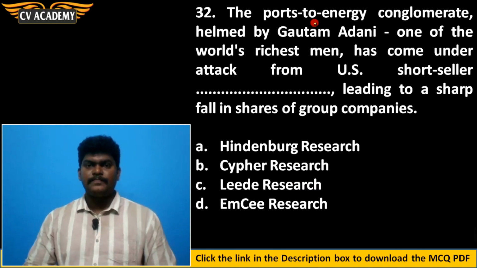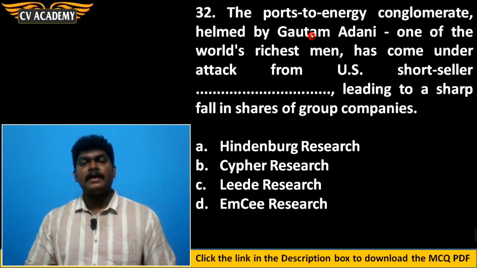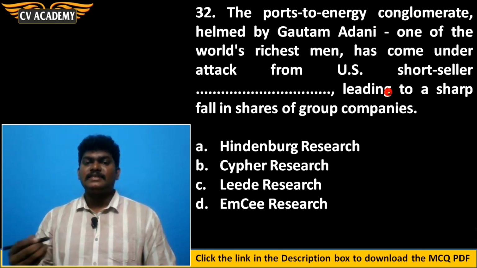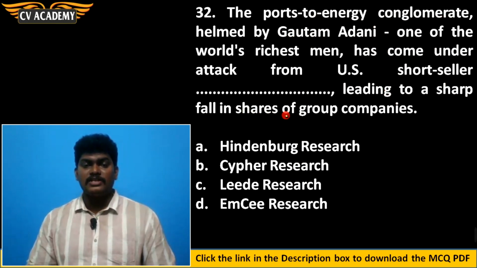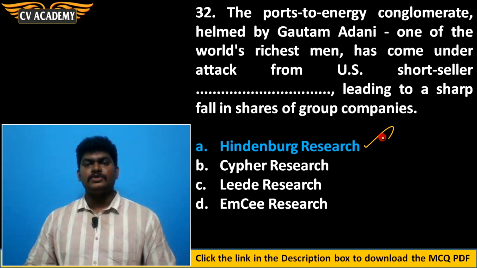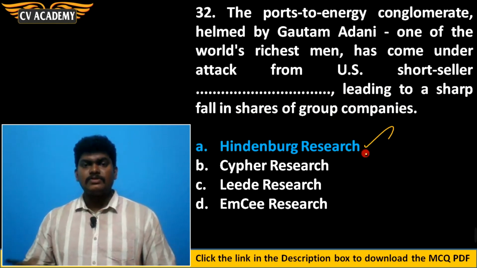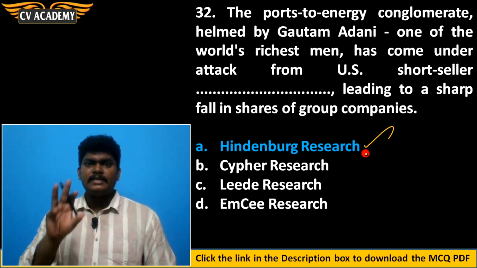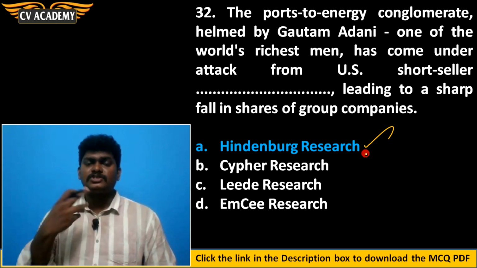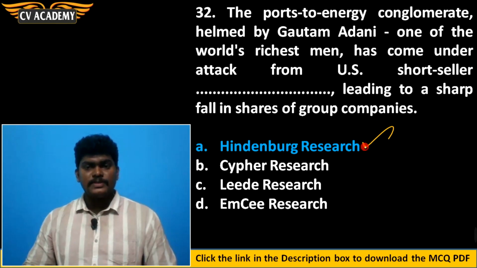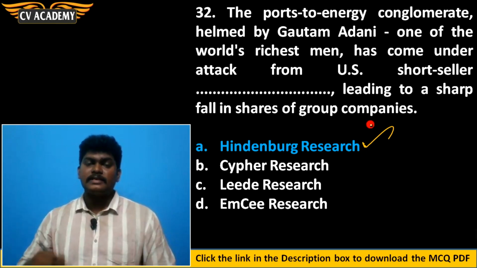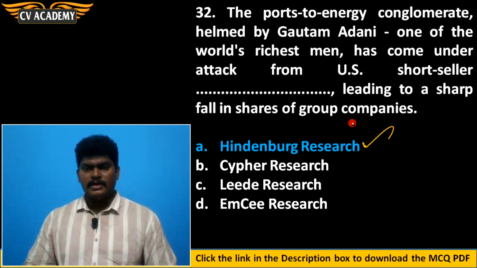Then 32nd question. The ports to energy conglomerate helmed by Gautam Adani, one of the world's richest men, has come under attack from the US short seller, which trading company? US trading company, leading to a sharp fall in shares of group companies. Yes. Due to this company's sudden announcement, that is Hindenburg Research Company, a US-based short trading firm, they announced that in the Adani group of companies, stock manipulation and stock frauds are done. So due to that announcement, suddenly many investors and shareholders in the Adani group started to sell their shares. So suddenly the share price also decreased. So it is Hindenburg Research Company. Option A is the correct answer.